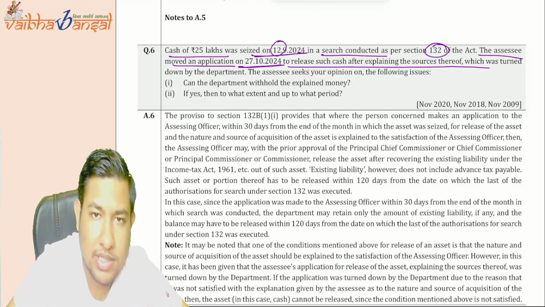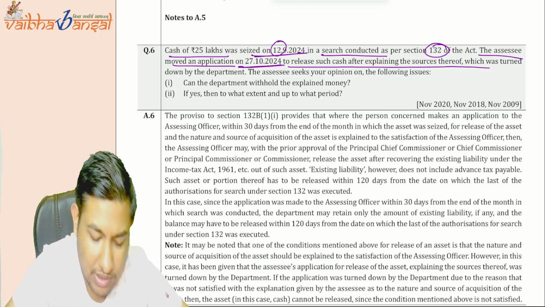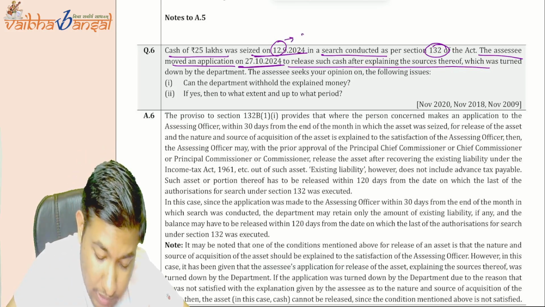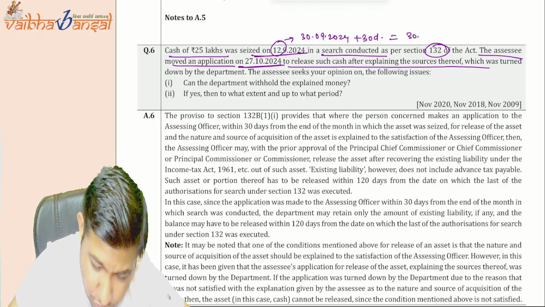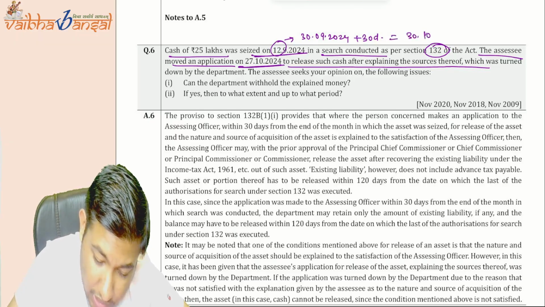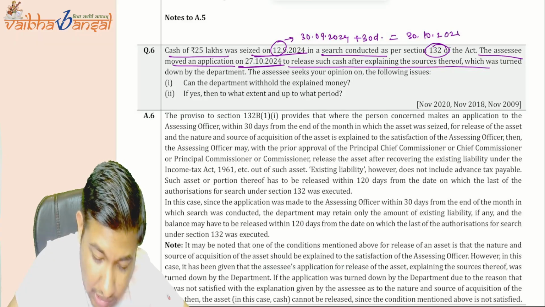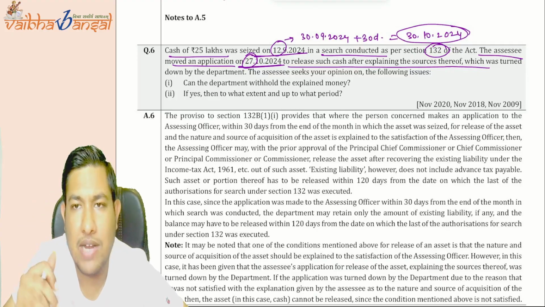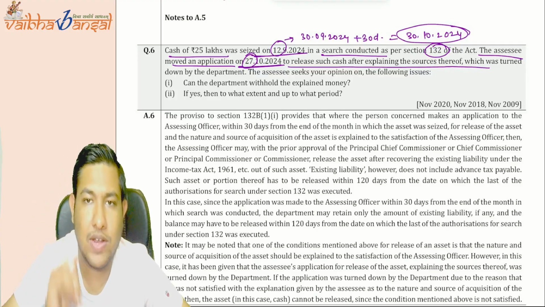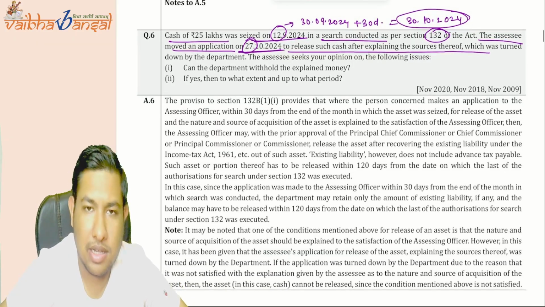This is the date on which the search is conducted, so from the end of this month, that is from 30th of September 2024, plus 30 days, it should be 30th of October 2024. But he made an application on 27th itself, so it is well within the time.